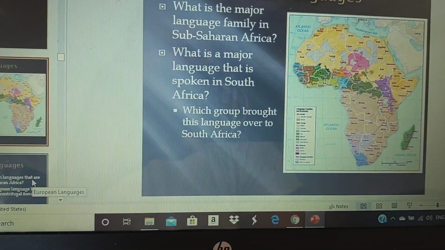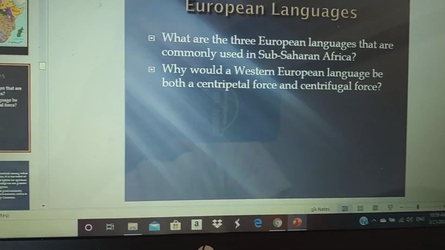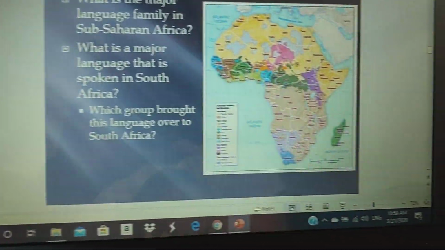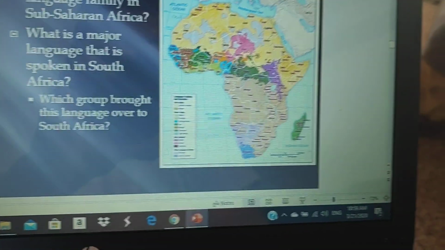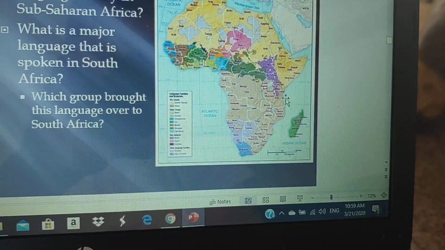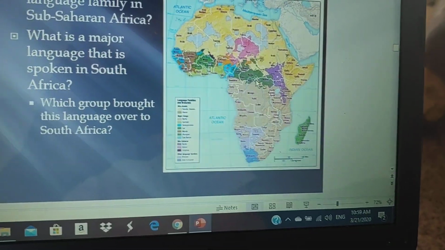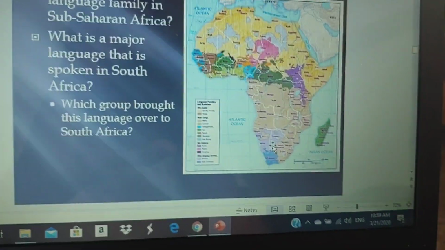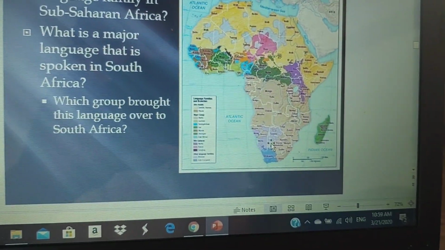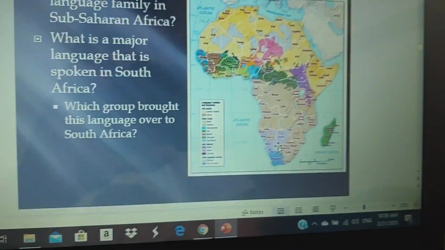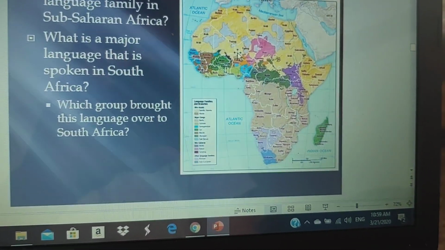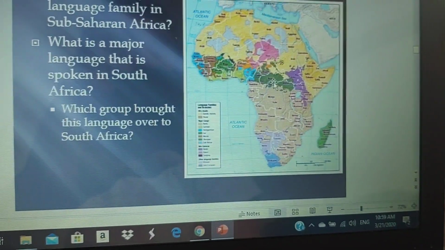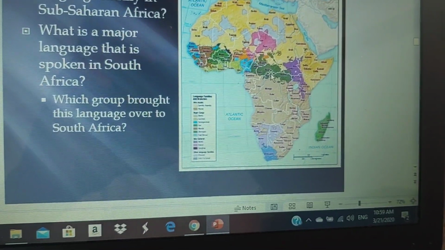But Western Europeans also brought their languages too. So I'm going to explain which languages were brought over. English is the big one. Like in Kenya, South Africa, Central African Republic, Nigeria, Ghana, you hear the English language spoken. That was brought over by the British. French is the next one, particularly here in portions of North Africa. You also hear it down here in portions of sub-Saharan Africa, depending on who colonized it.